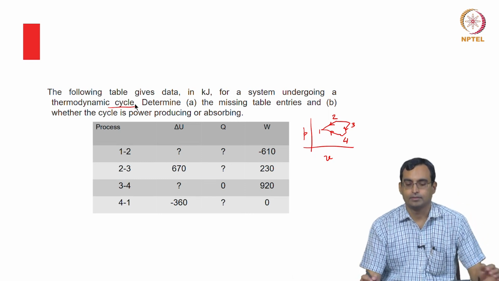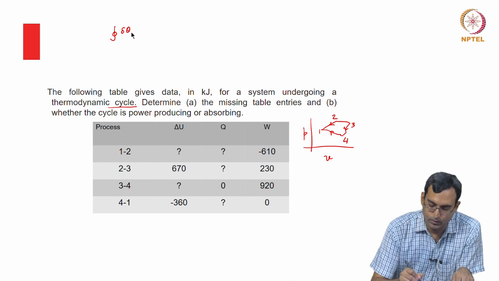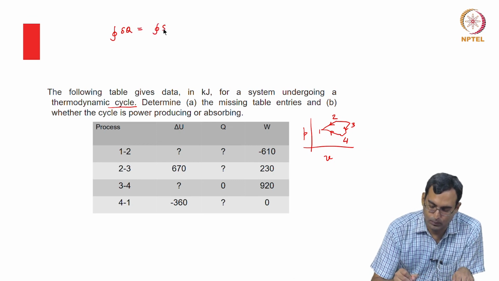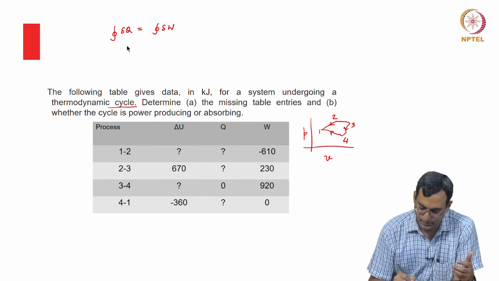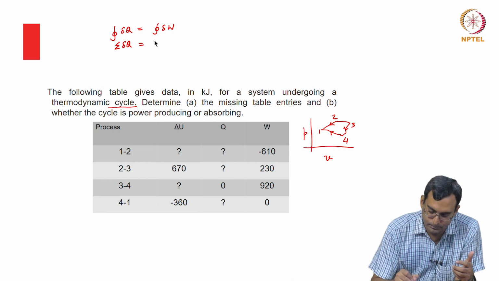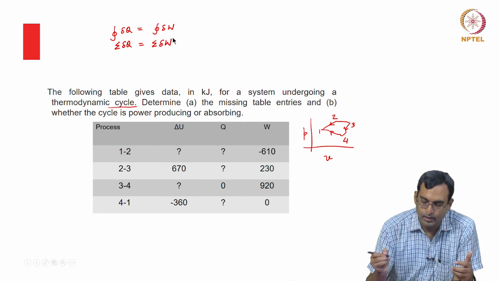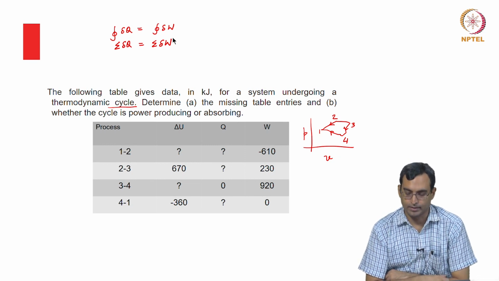So, if it is a cycle, what we know is that the cyclic integral of del Q should be equal to cyclic integral of del W, which is essentially the first law in its original form. So, if I have discrete processes like this, I can also write this. And what we also know is that for a cyclic process, properties do not change.